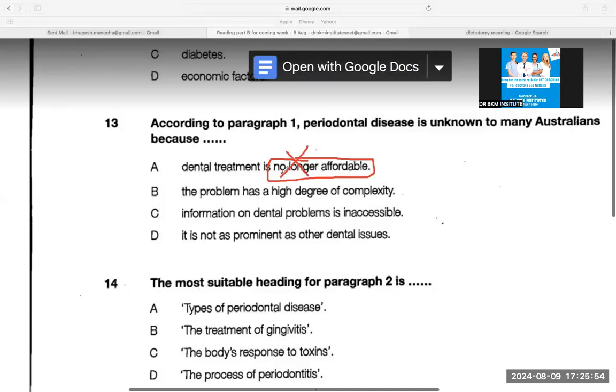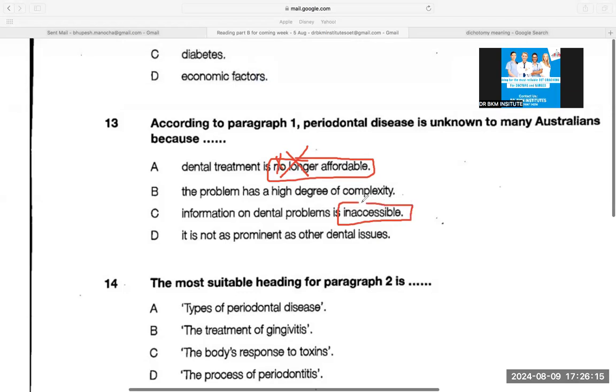This option is saying absence of affordability, whereas the paragraph was saying decreasing affordability. That means it is still affordable, but affordable to fewer people. So no longer affordable is not right. Please understand this simple basic thing. In the same way, inaccessible means not accessible at all, but they are saying there is decreasing accessibility. So two options you can throw out.